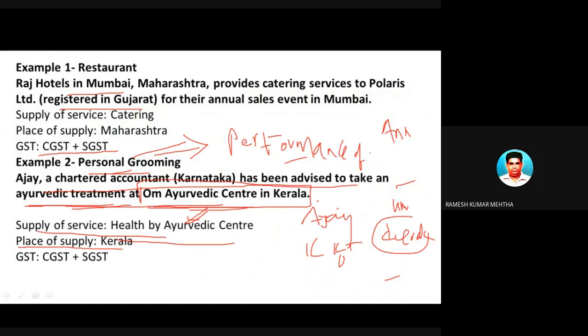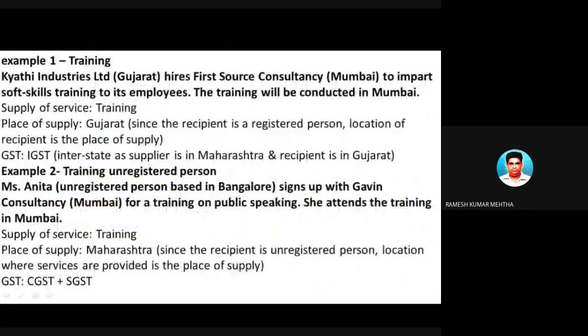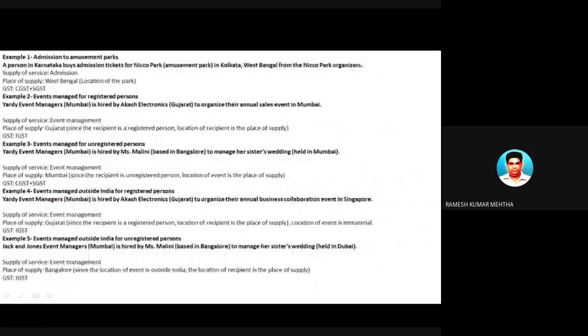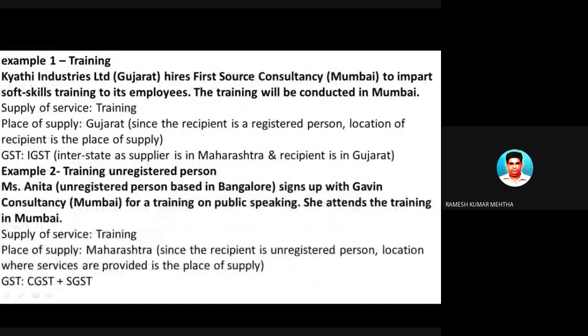Many people go to Kerala to get Ayurvedic treatment, so that is the place where the treatment is performed on the patient. So Kerala is the place of supply, and it is provided in Kerala only, because you have to ignore where this person is from. It doesn't make any difference, and it is a case of intrastate supply of services, and CGST and SGST will be levied. So I will stop here.